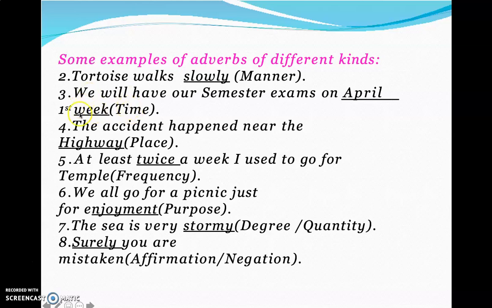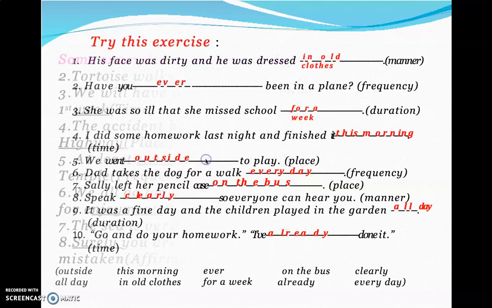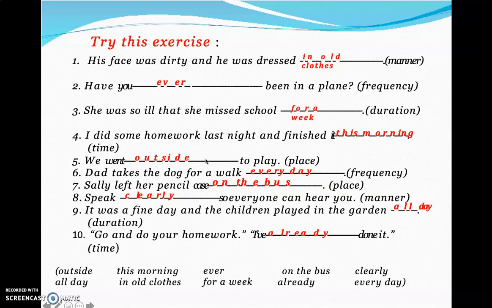We will have our semester exams in the first week of April. When? First week. The accident happened. Where did it happen? Near the highway is a place. At least twice a week I used to go to the temple. So how often do you go? Twice a week. Okay, so you have the purpose and all these things. You can try this exercise.